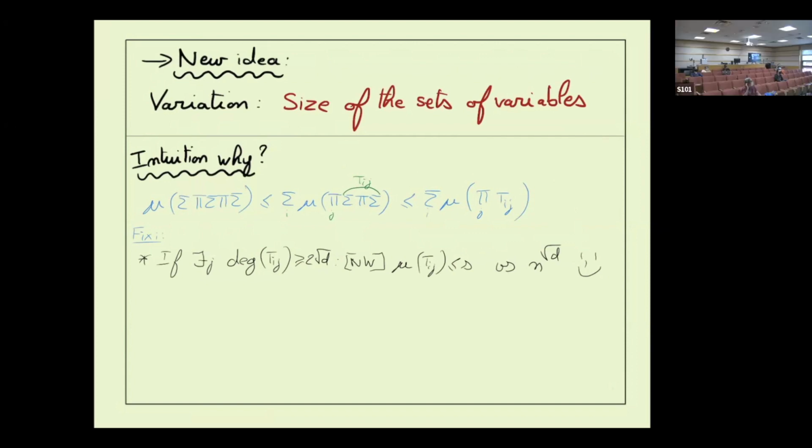In the case when we have some factor which is large, which has large degree, we know one thing. We know that the measure of this factor is small. In fact, it is at most the size of Tij. This is just the same proof that we saw three slides before, the measure for depth 3 circuits. In particular, what we get if we have a factor which has degree 2 square root of d, or because the number of products is.